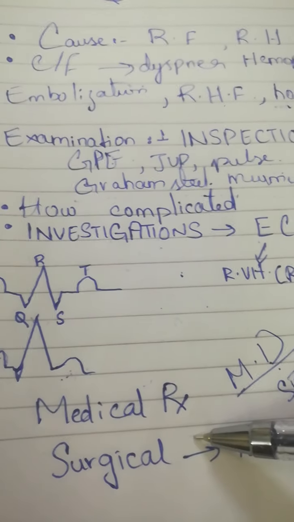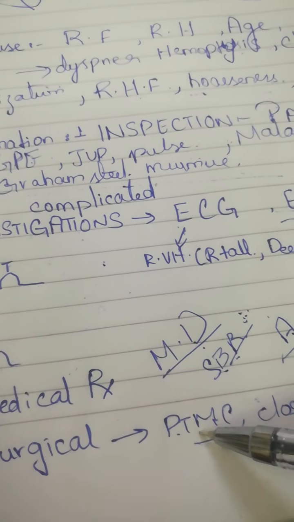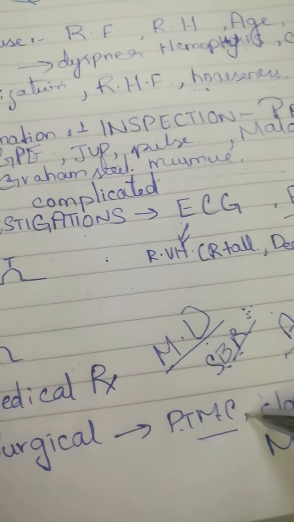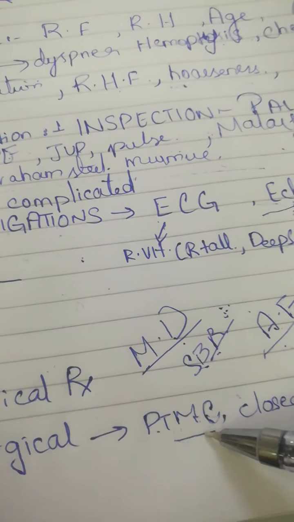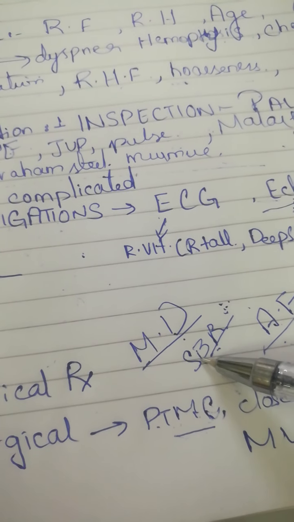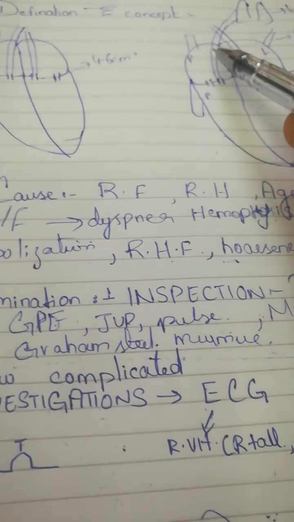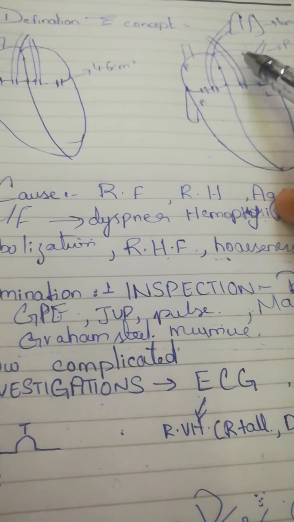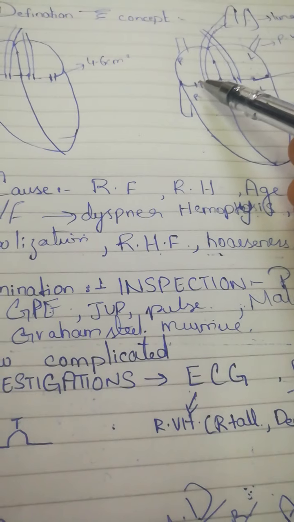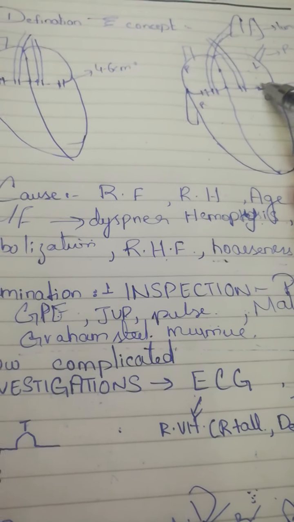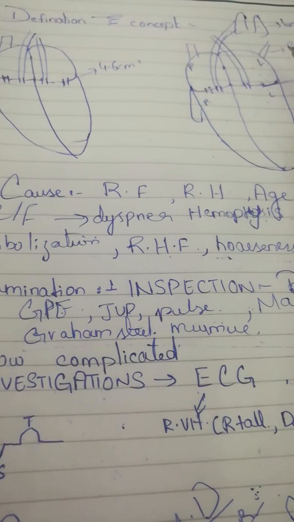Now we will move on to surgical treatment. In surgical treatment, first there is PTMC. What is PTMC? Percutaneous transluminal mitral commissurotomy. Very long name. In it, we pass a catheter through the femoral vein, making a perforation in the interatrial septum, and then moving it to the left atrium and into the mitral valve. A balloon is passed through this catheter, and when it reaches the mitral valve, it is inflated to keep the valve open. Also, we do this if the patient's leaflets are pliable.